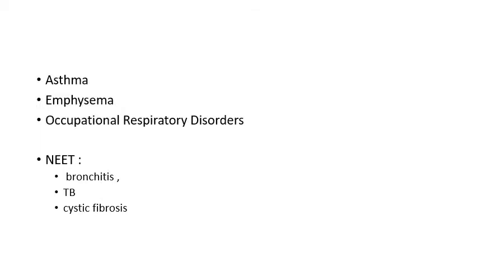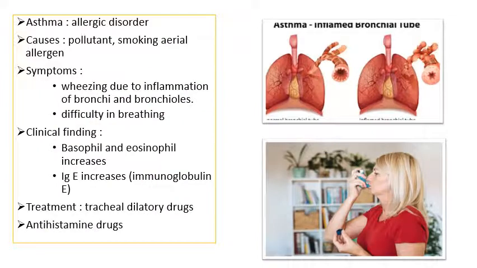So here we'll be talking about three main diseases for the board students, that is asthma, emphysema, and occupational respiratory disorders. For NEET, extra diseases which have to be studied are bronchitis, TB, that is tuberculosis, and the last one is cystic fibrosis. So the first one we are going to talk about is asthma.